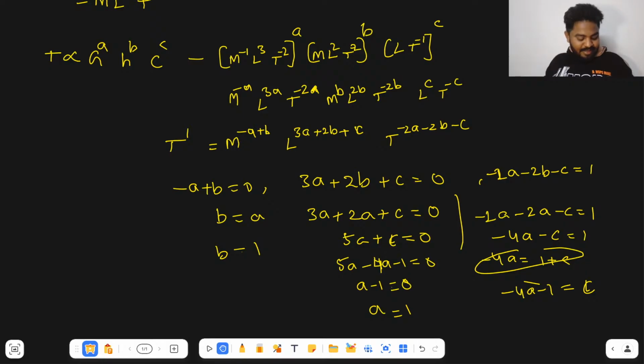Vedullah. Yeah, guys, you got the values: b value is 1, a value also is 1, and c value is, from this, minus 4 minus 1 is equal to c. So you'll get minus 5 is equal to c.